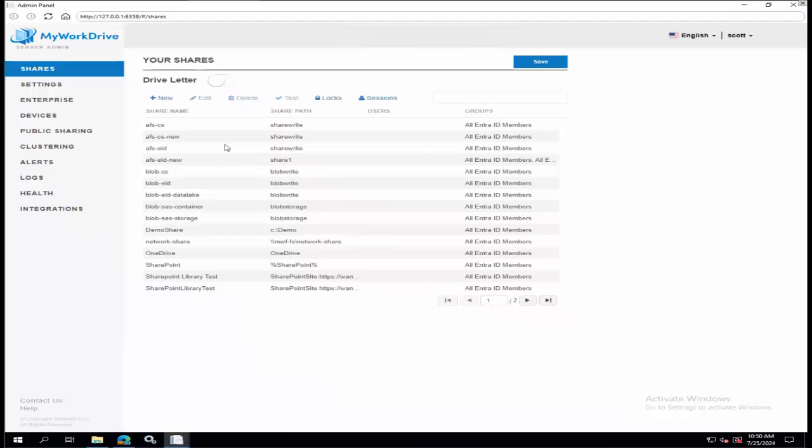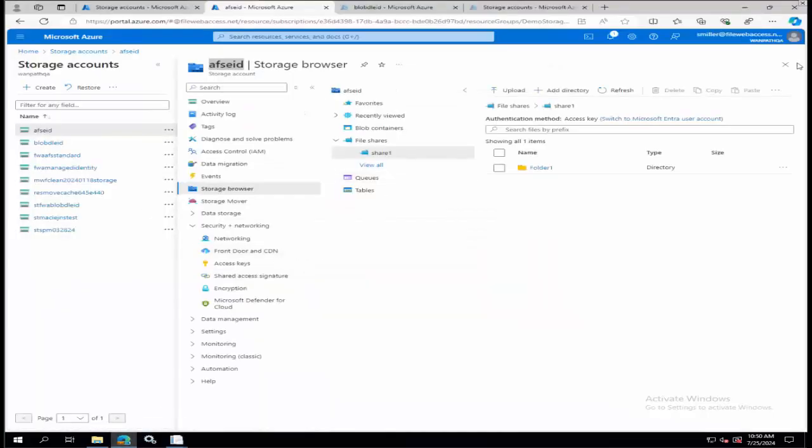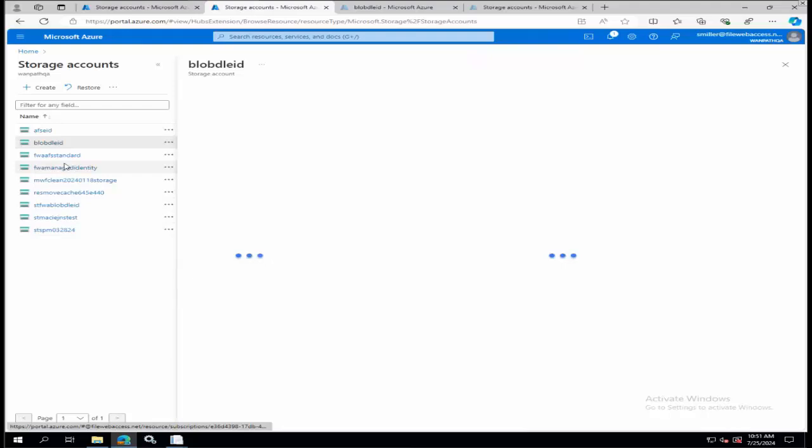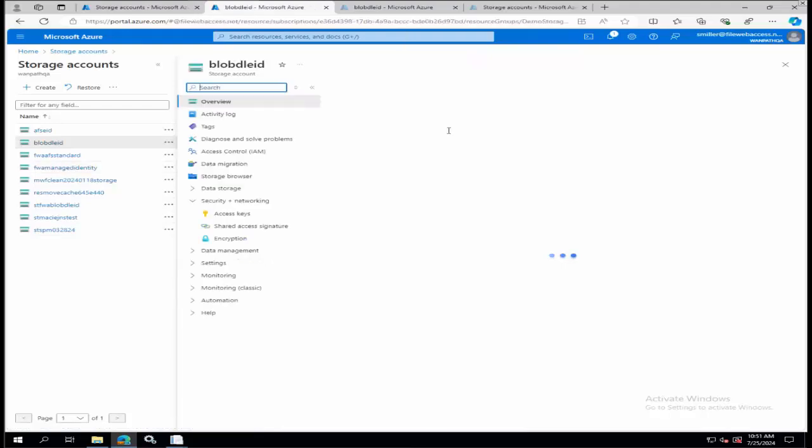But let's talk a little bit about Blob. As Dan mentioned, I want to show you Blob, and there's something important I want to talk about in Blob. Now, Blob works very similarly to Azure Files. I have a Blob storage account in here. The one thing that's important and different, well, there's really two things that are different.